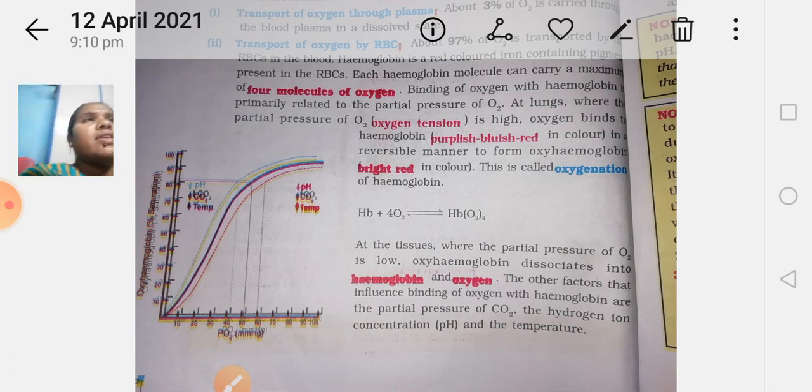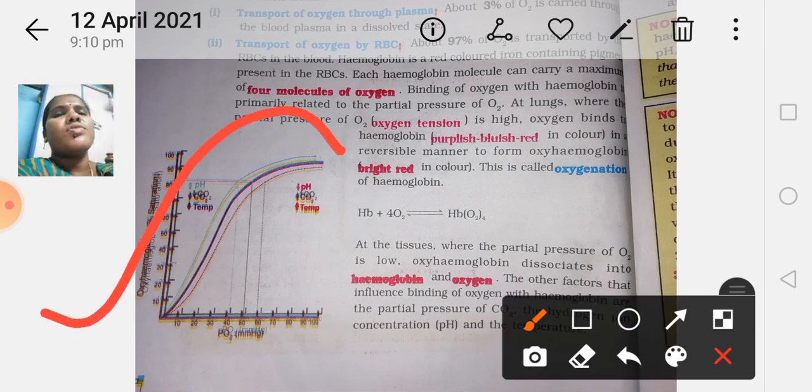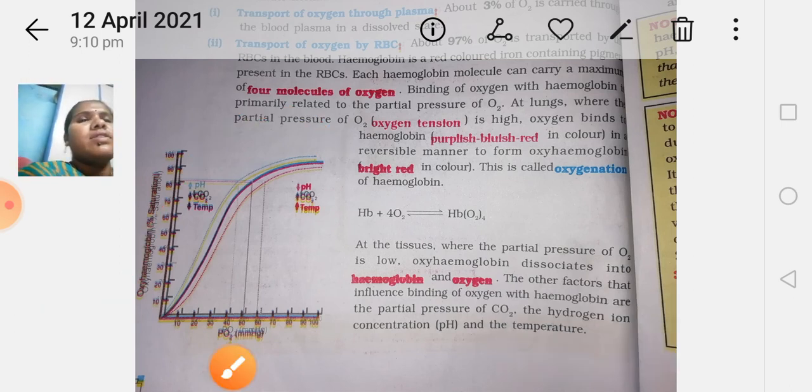Okay, once again I review the question on this diagram: draw a neat diagram of the oxyhemoglobin dissociation curve. The curve is not straight, no? It is like this, and this is known as a curve. So you have to draw it like this.